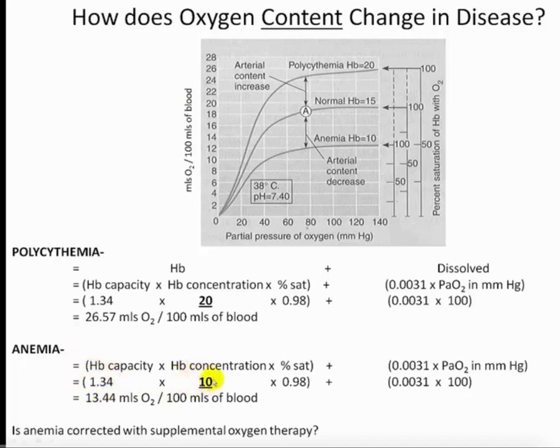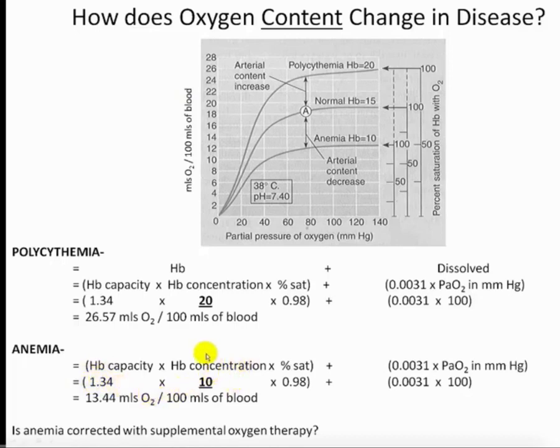And so in this example here, what's clearly happened is simply that the number of freight cars has been reduced, let's say, from 15 down to 10. But again, each one is nearly being fully saturated. Again, 98% saturation of this 1.34. The 1.34 would be the full capacity for that freight car, and essentially we're at 98% of that. So again, it's understanding these two different variables that we're dealing with in this. And again, it's one of two things. Either do we have enough freight cars to begin with, and if so, are they being fully loaded to their full extent with close to 1.34 mLs of oxygen?